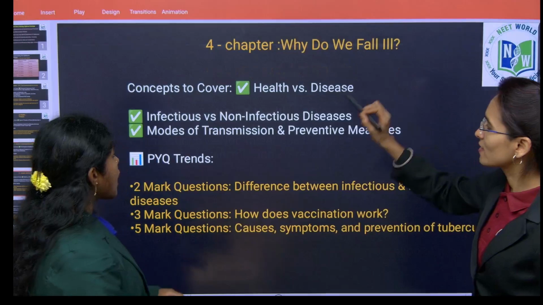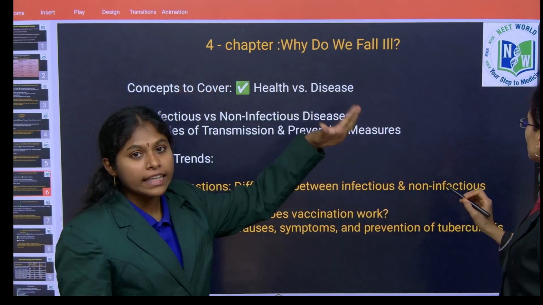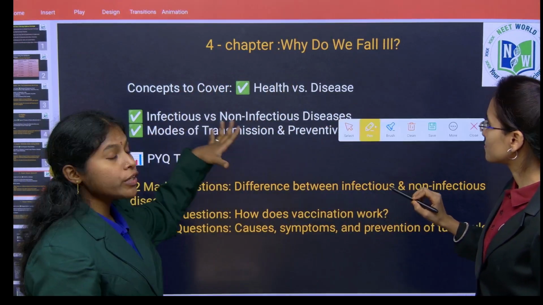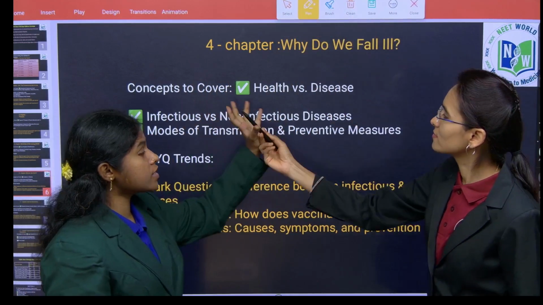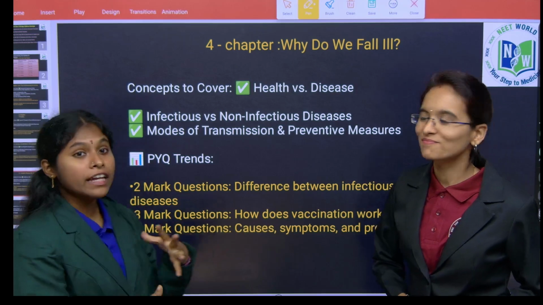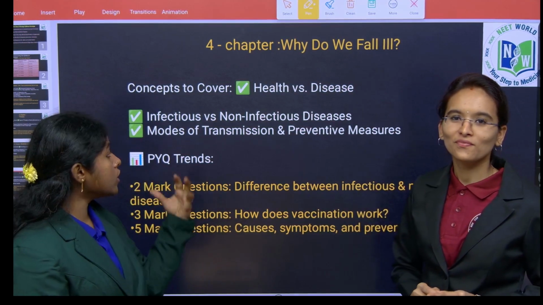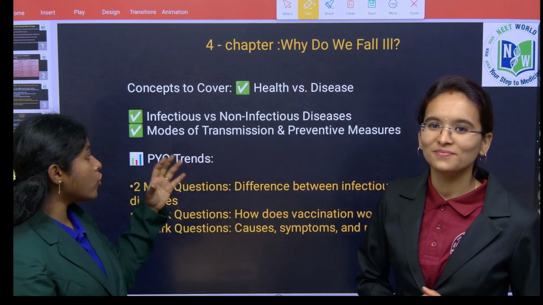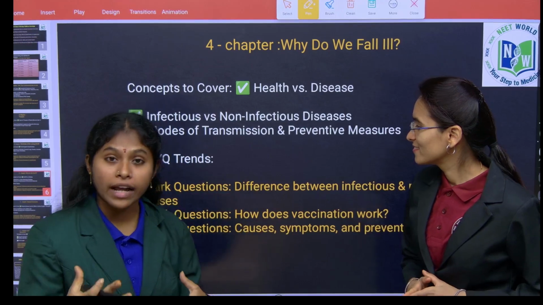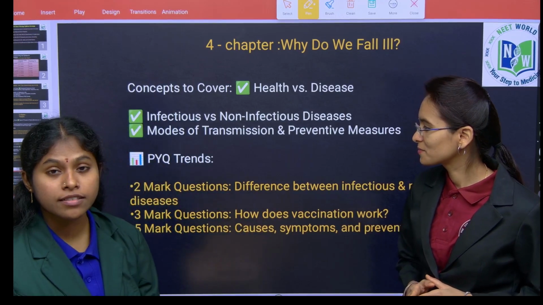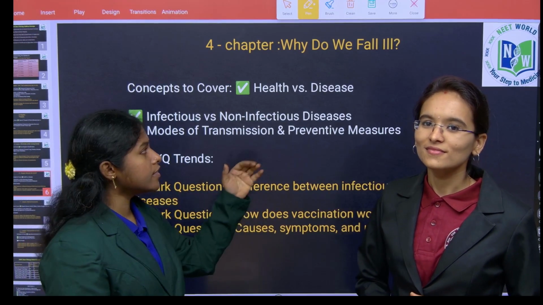Yes. Next chapter is 4th chapter, why do we fall ill? In this chapter, we are going to cover the concepts of health versus diseases. The day-to-day life health issues like what are infectious diseases and what are non-infectious diseases we are going to cover here. And their modes of transmission and its preventive measures are discussed in detail in this chapter.